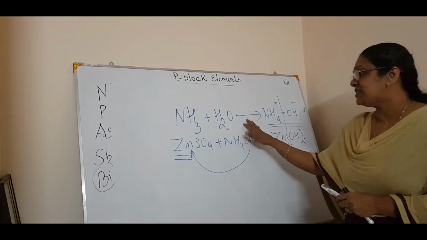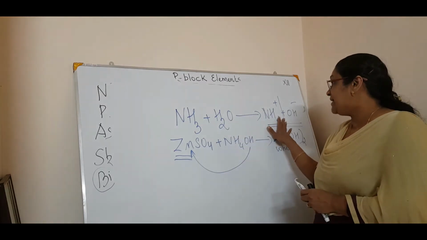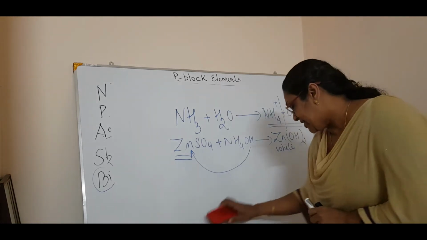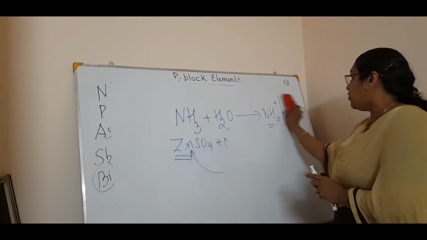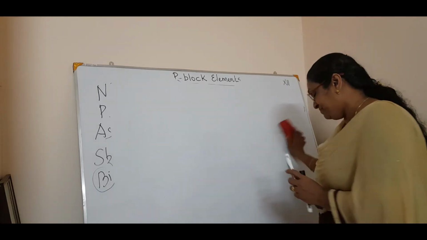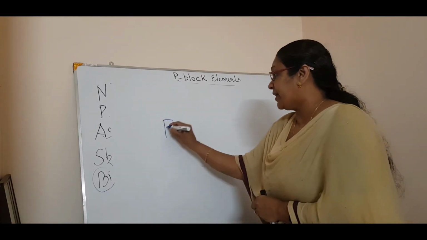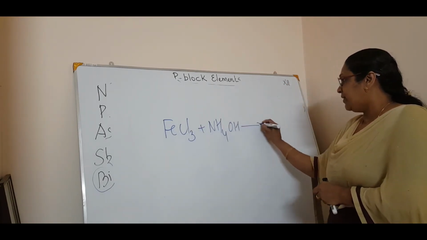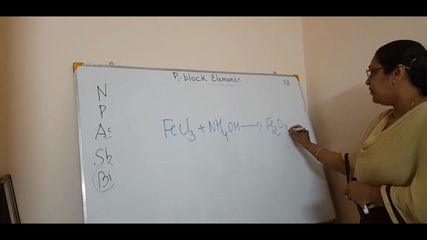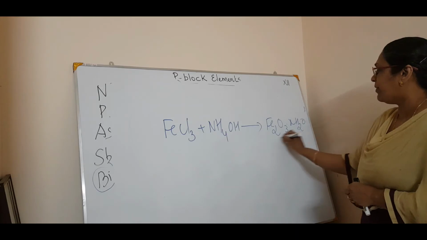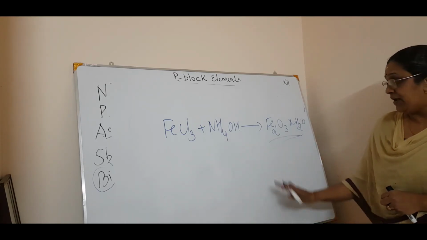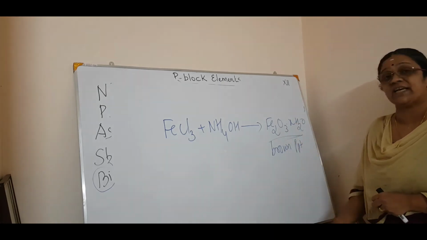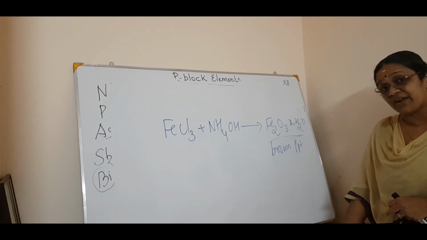Okay. The first reaction was, it is highly soluble in water, forming a base, that is ammonium hydroxide. Now, there is a third reaction which is important, and for iron also you can have this. For example, ferric chloride, FeCl3 plus NH4OH. What will you get? You will get Fe2O3·xH2O. Are you remembering what this is? It will precipitate. This is a brown precipitate. What is it? Brown precipitate of Fe2O3·xH2O, hydrated ferric oxide, rust, isn't it?